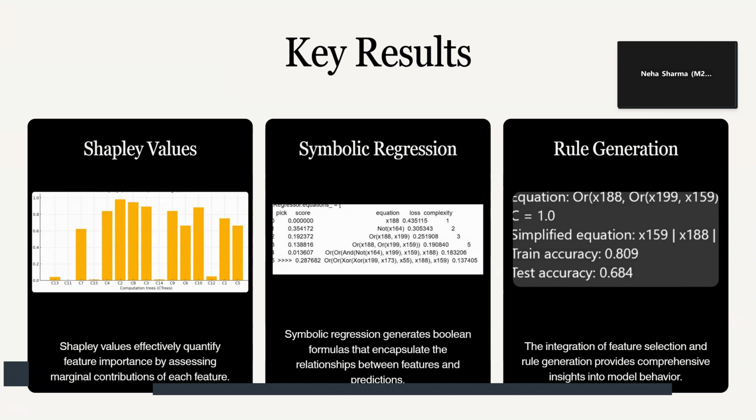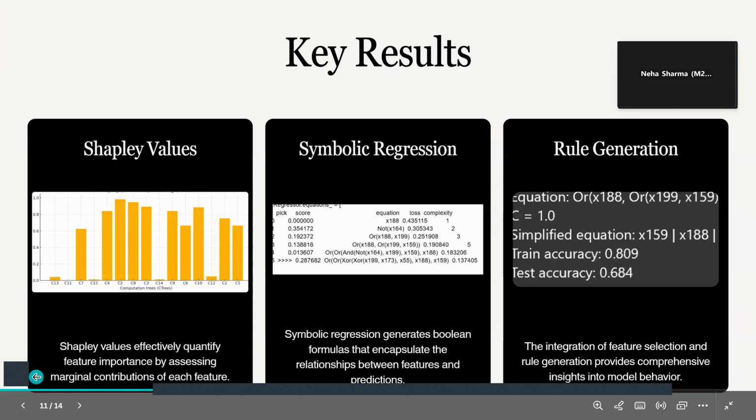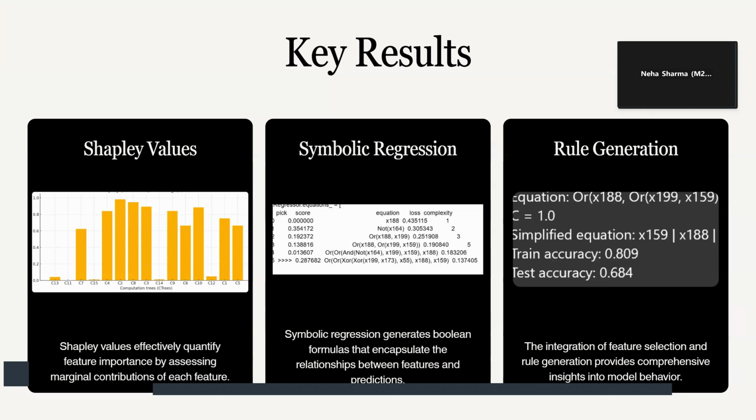As Ashutosh said, we find the Shapley values of each and every computation tree. As you can see here, we performed an experiment for one of the data sets. We found the Shapley values, and then we selected the computation trees with the top 10 highest Shapley values. Then we pushed those computation trees into the symbolic regressor, which is PySR, and it generated multiple formulas with different levels of complexity and accuracy. Based on that, we selected a single formula which was highly accurate and less complex.